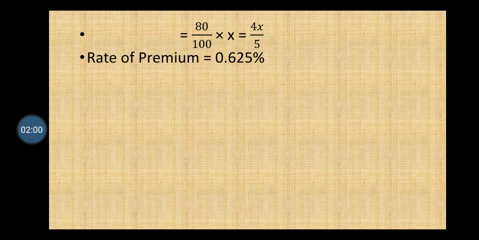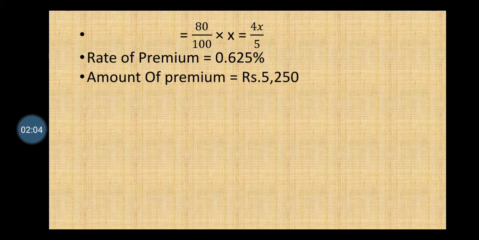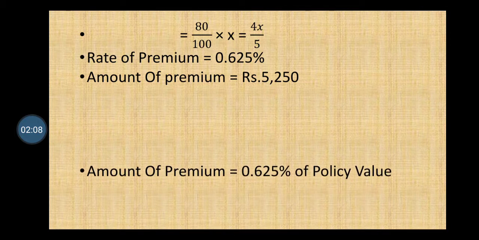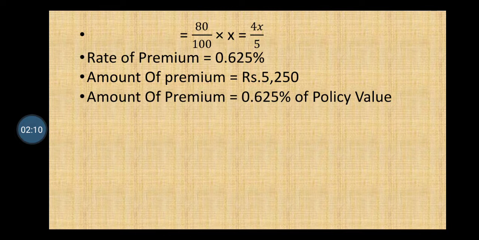Rate of premium equals 0.625%. Amount of premium is rupees 5250. Amount of premium equals 0.625% of policy value.